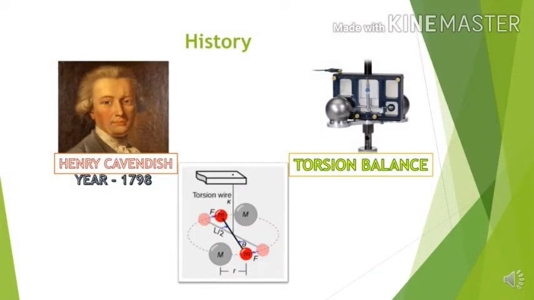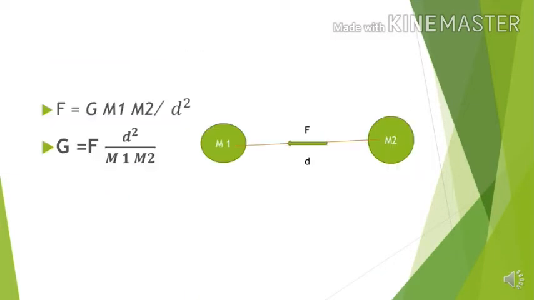Now moving to the formula for capital G and how we define it. From the universal law of gravitation, we know the formula for gravitational force: F is equal to G m1 m2 by d square.